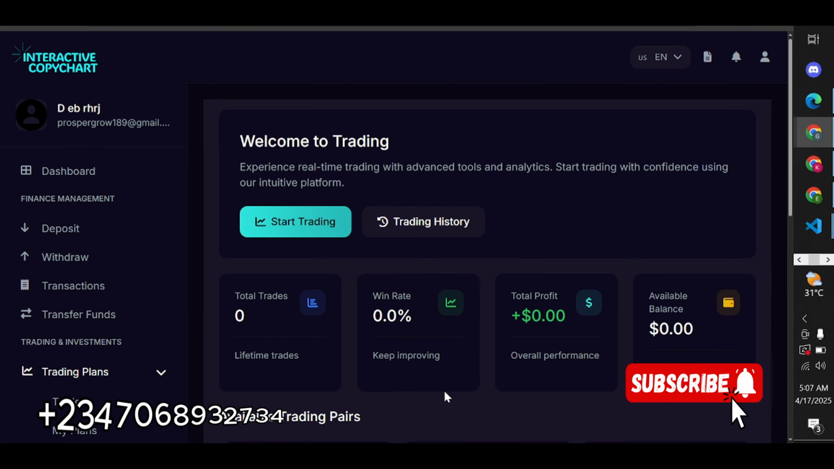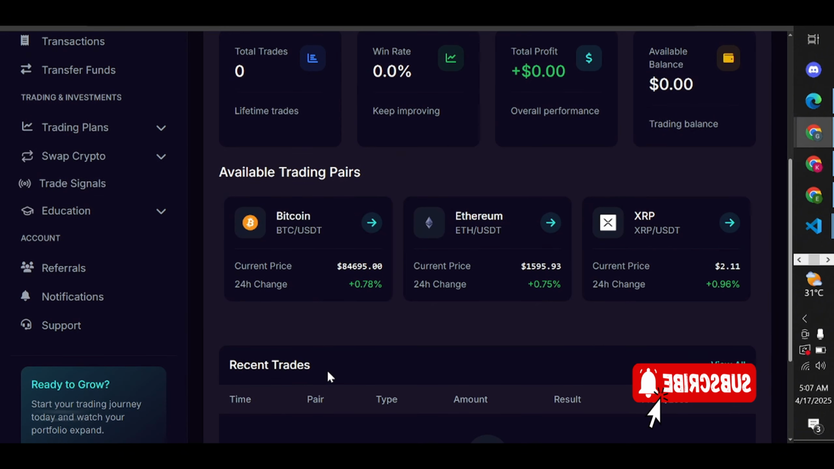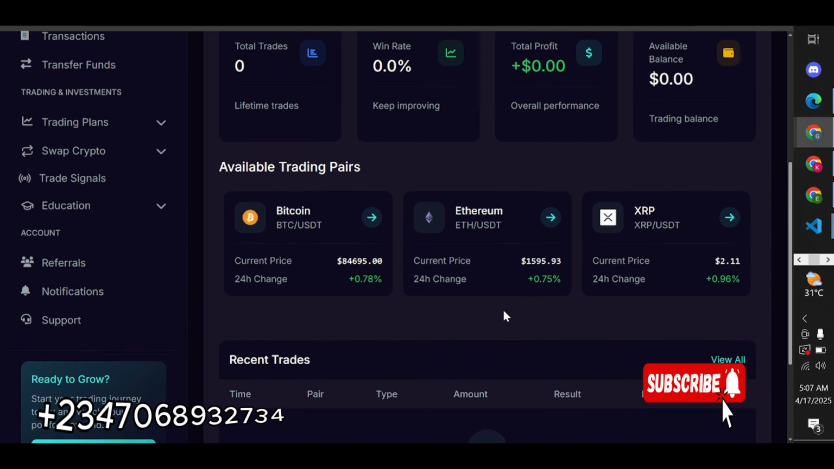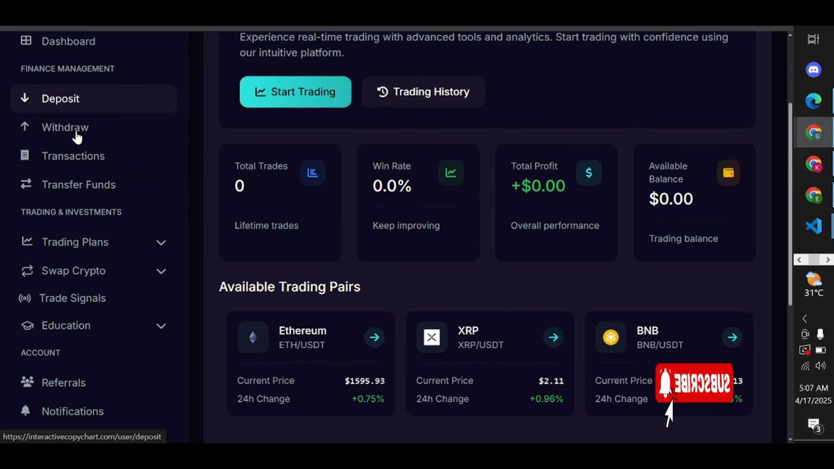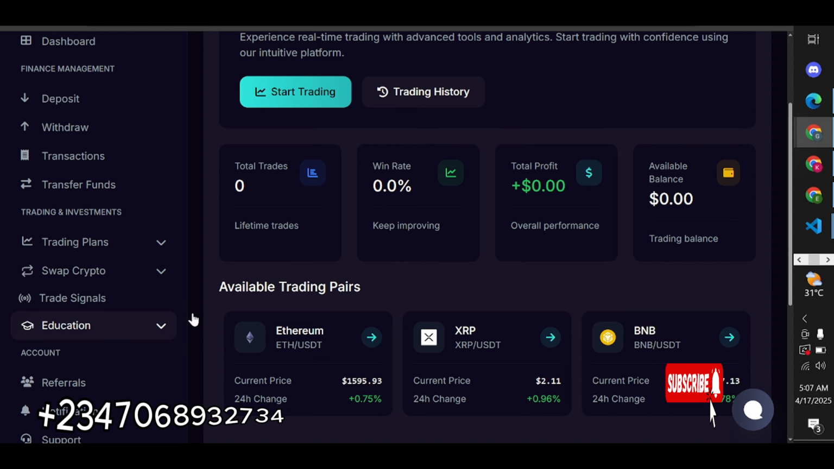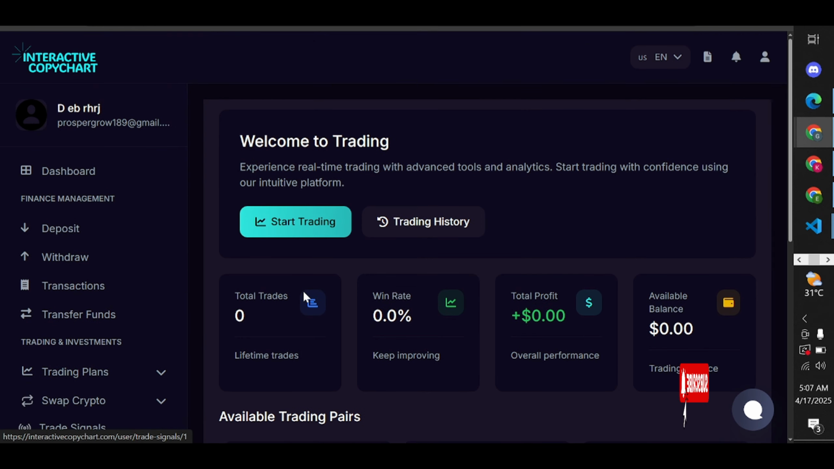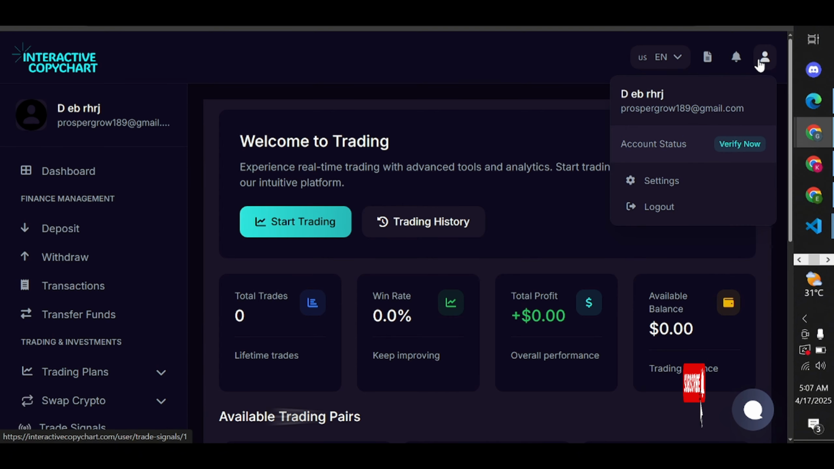Let's dive into the dashboard. So you can see how the dashboard looks like. It has a nice dashboard. You can see it looks like there are a lot of functionality. You can deposit, withdraw, transact, transfer funds, etc. So basically, you can see how it looks like. A nice investment website to be precise.